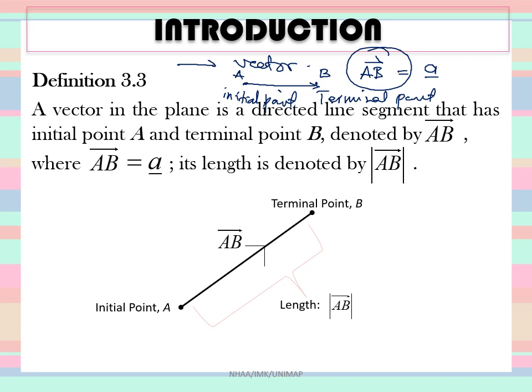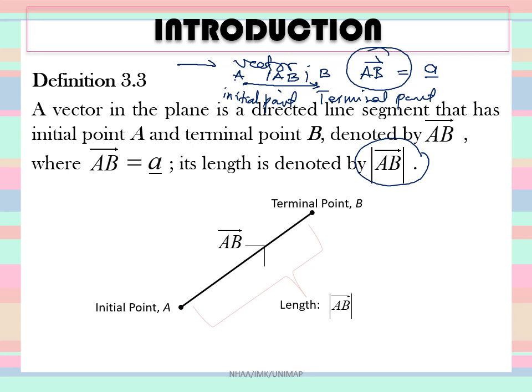The length or the magnitude from point A to point B, we write it in between two straight lines like this. So this is the length or the magnitude of AB.